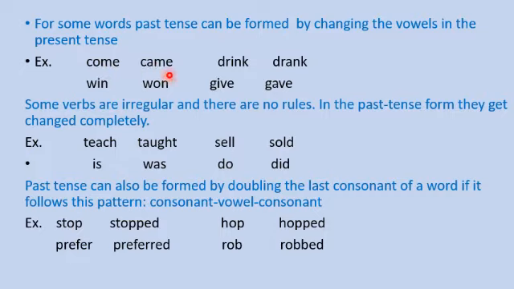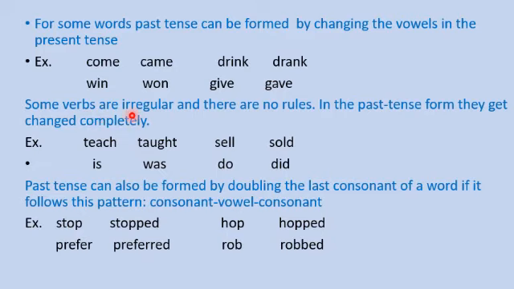Come, came. O is getting changed as A. Win, won. Drink, drank. Give, gave. Okay, children. So you can observe that the vowels are getting changed from simple present tense to simple past tense. Okay. Now let's see this one, children.